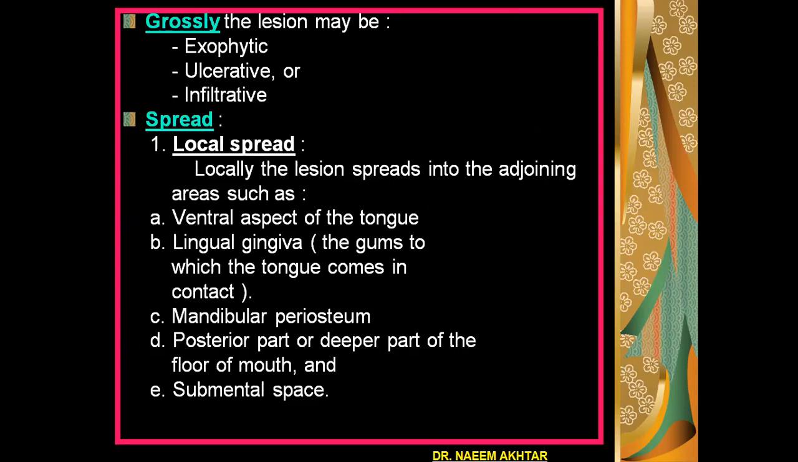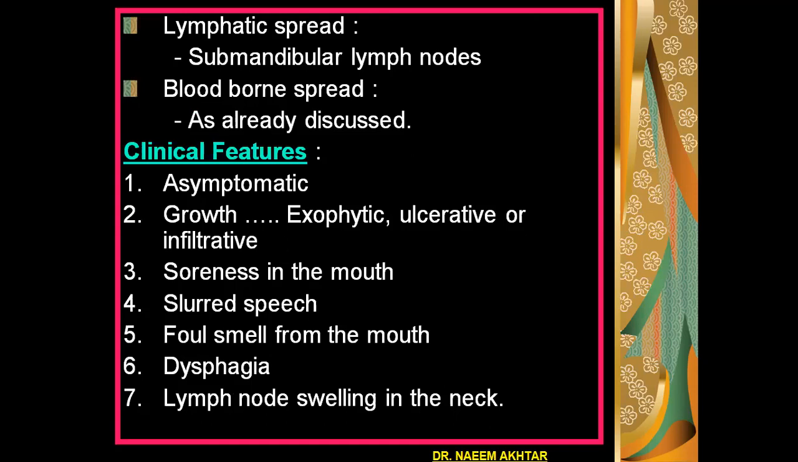Local spread is through tissue continuity, and the lesion may spread to adjoining areas, such as the ventral aspect of the tongue, lingual gingiva, mandibular periosteum, posterior or deeper part of the floor of mouth, and submental space. Lymphatic spread is to the submandibular lymph nodes. Blood-borne spread is to the lungs, liver, bones, and brain.